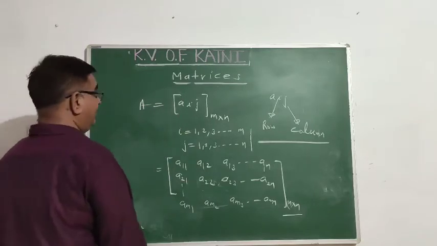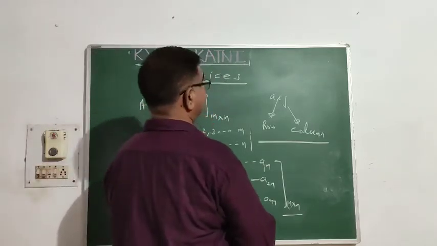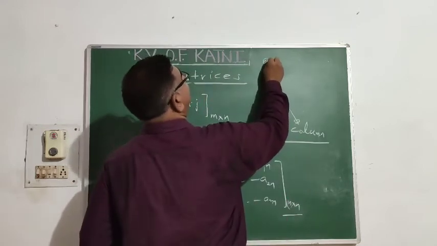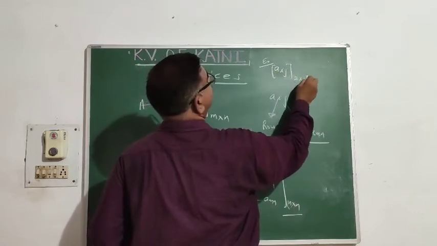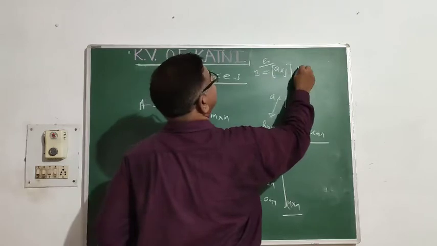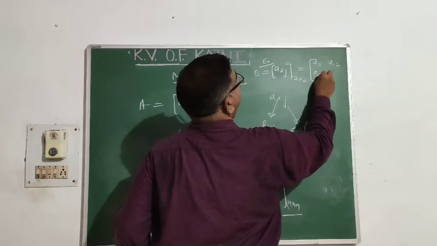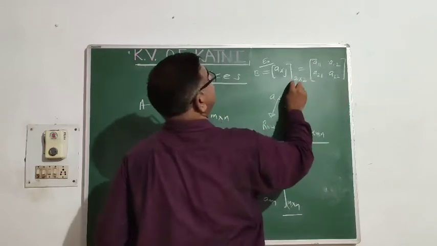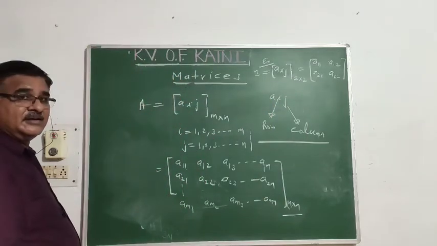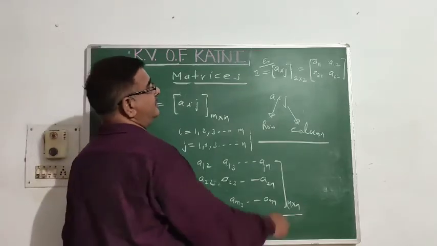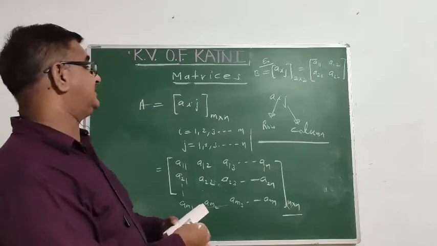What is the meaning of what I want to tell you? Suppose in an examination they ask, for example, Aij of order 2 cross 2. What do you mean by this? A matrix. Then it is nothing. You say, sir, A11, A12, A21, A22. I varies from 1 to 2, J varies from 1 to 2. So this is the extended form of the matrix. Suppose they give the order 3 cross 3 or 3 cross 2. Accordingly, we will extend that matrix.